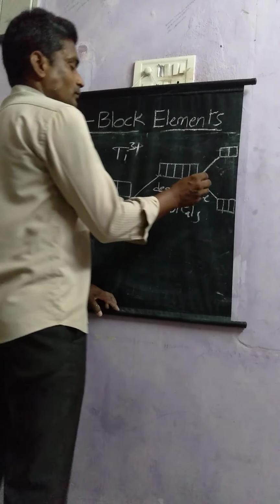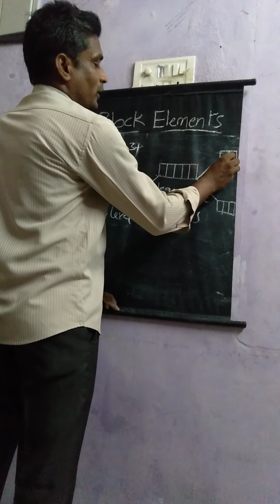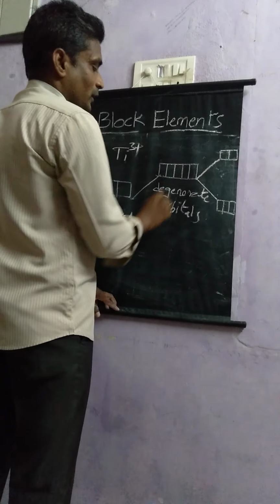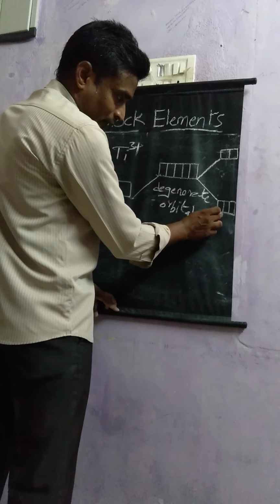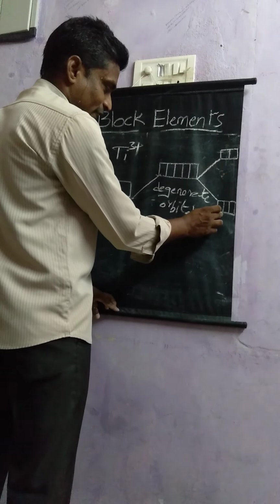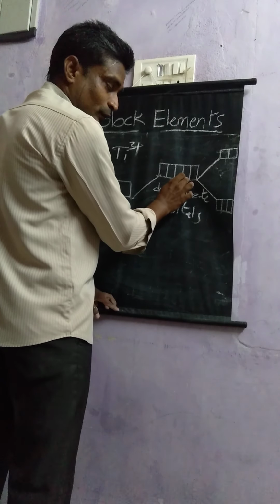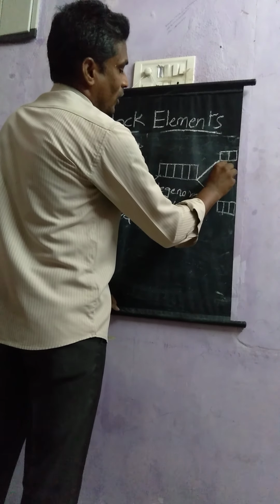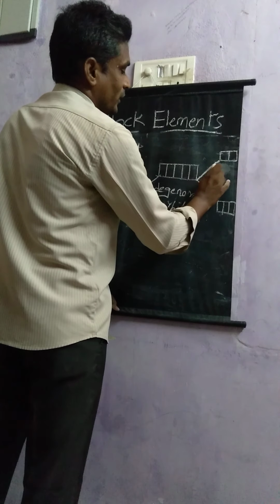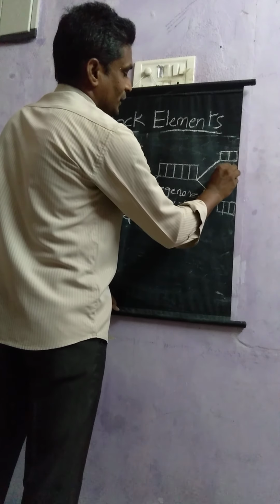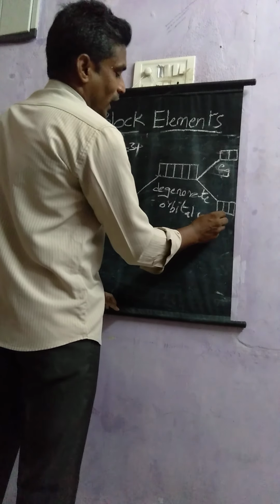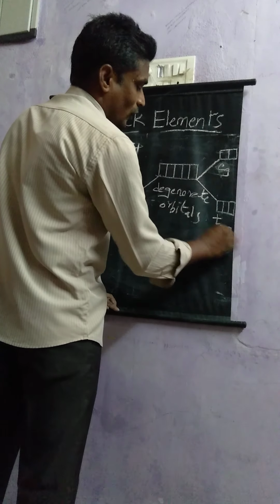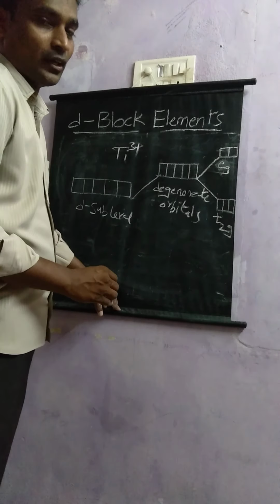So these two orbitals will have higher energy than these 5 degenerate orbitals, and these 3 orbitals have less energy than these 5 degenerate orbitals. So these two are collectively called Eg. What is that? Eg. And these 3 are collectively called T2g orbitals. What is that? T2g orbitals.